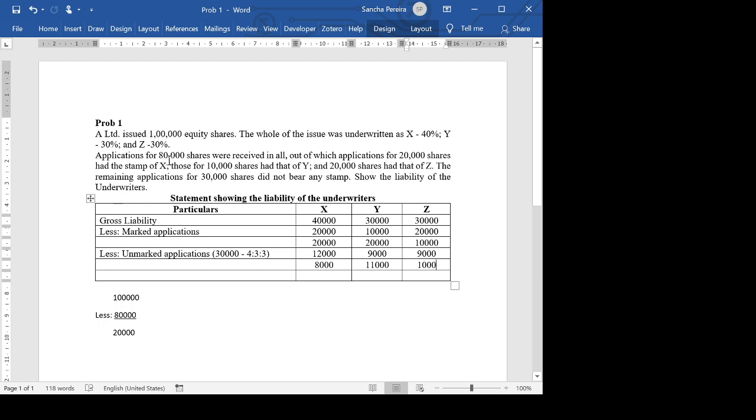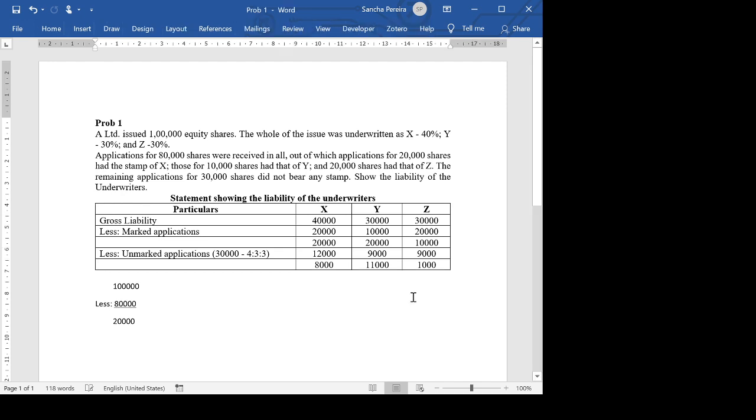Out of 1 lakh, 80 applications were received from the public only for 80. That means for the balance 20 that nobody took up, X has to take up 8, Y has to take up 11, and Z has to take up 1. And we call this net liability.